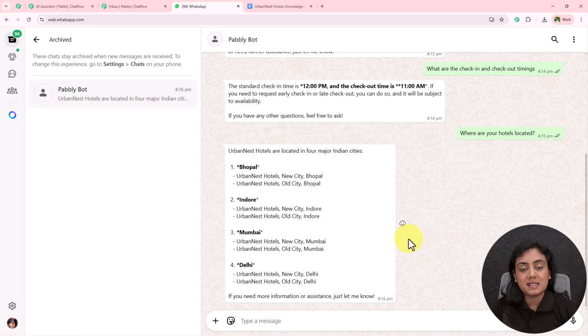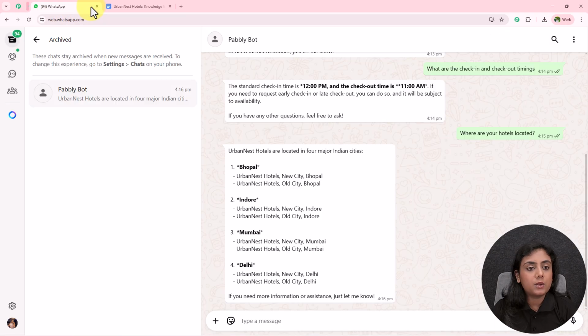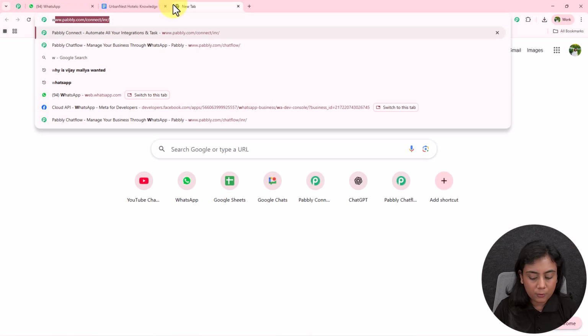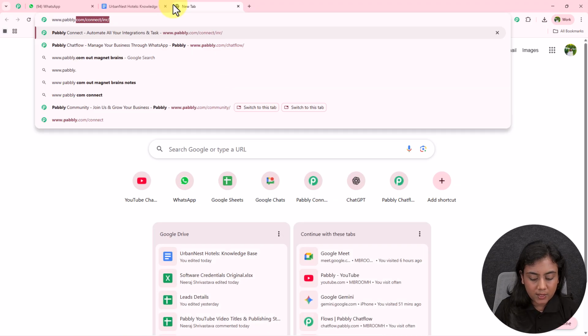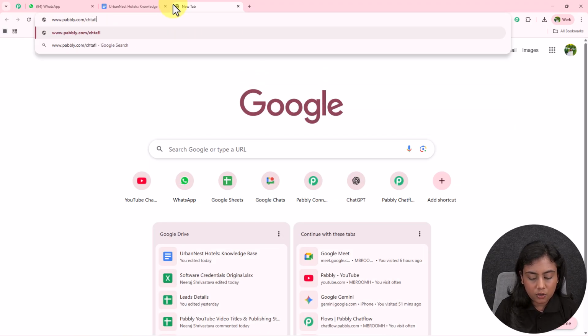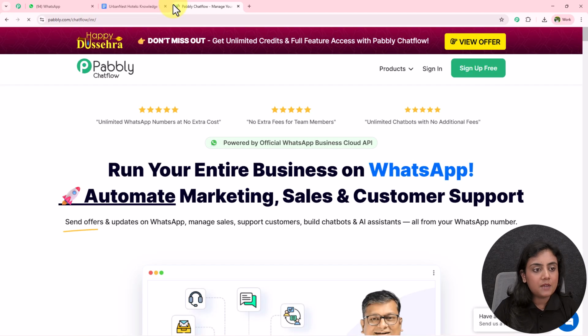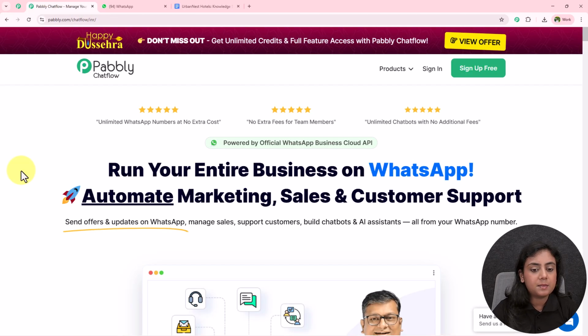Now let us create this AI assistant without need of any coding and programming skills using Pabbly Chatflow. For that, what we are going to do is, on a new tab, we are going to browse the website of Pabbly Chatflow, that is www.pabbly.com/chatflow. After we browse the website, Pabbly Connect's landing page is going to appear, where you will find 2 major options.